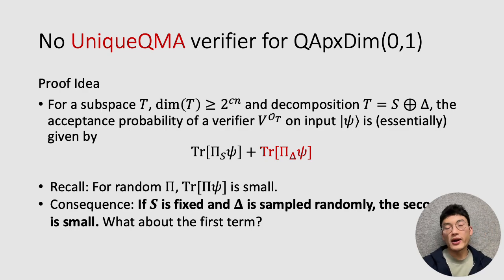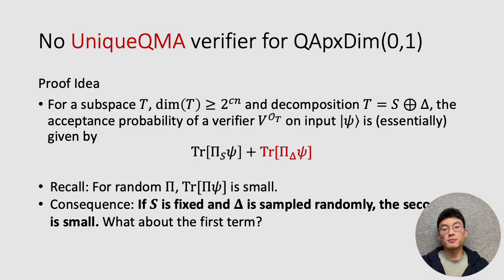As a result, if you imagine that we first fix an S and then look at random extensions of S into T, so now T is some random variable, then these intersections between pi delta and psi are going to be very small. As long as delta is not too big, the intersection between pi delta and psi is going to be pretty much the same for any pi delta. As a result, if we do this sampling procedure, we can bound the second quantity very well.